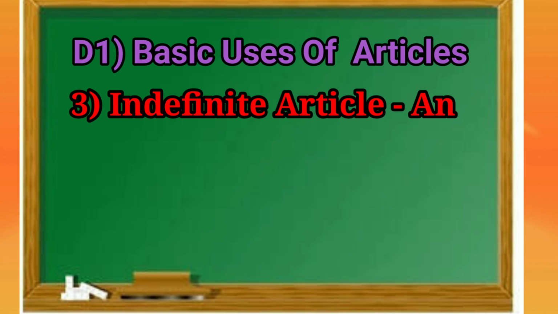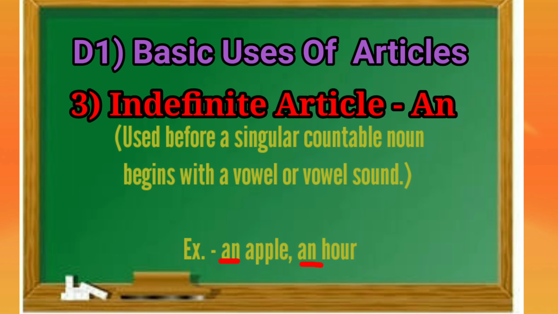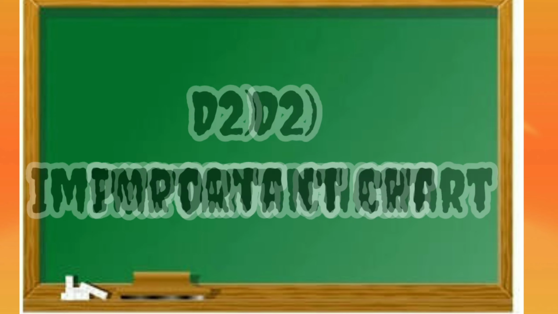It is used before a singular countable noun that begins with a vowel or vowel sound. Examples are an apple, an hour. Here A is a vowel and H is a vowel sound because it is silent. So in this situation we use an.